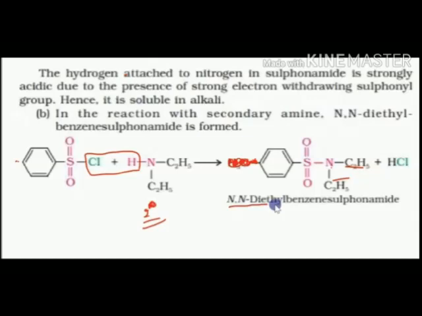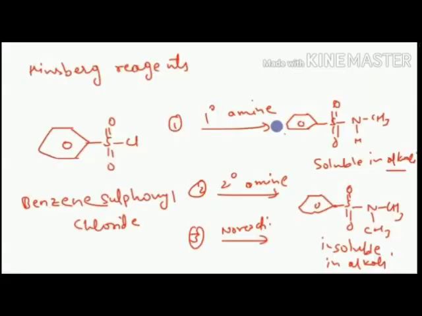Again we are getting a sulfonamide, but this sulfonamide, if we dissolve it in water, is not soluble. The first one was soluble in alkali, but the second one is not soluble in alkali or water. This helps us distinguish between the first and second. The first sulfonamide dissolves, and the second does not. A tertiary amine does not react with benzene sulfonyl chloride.